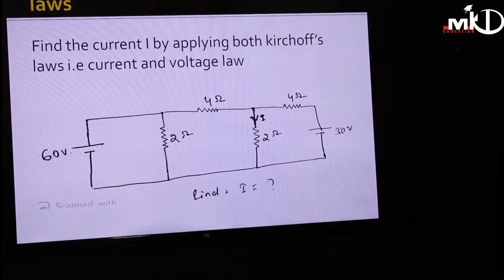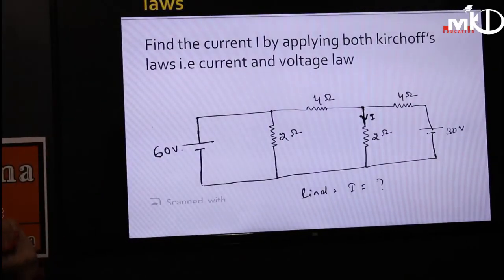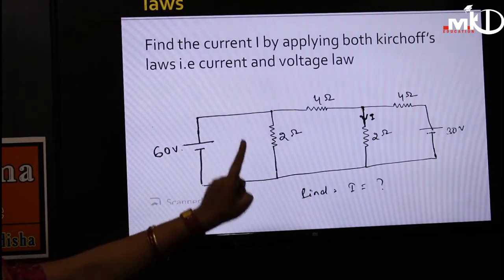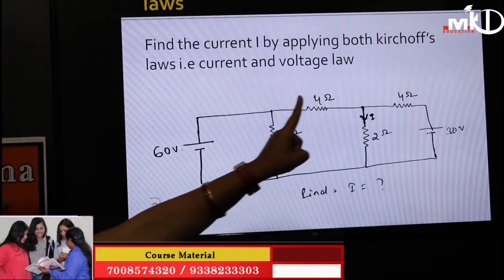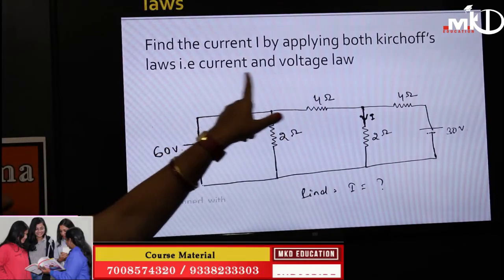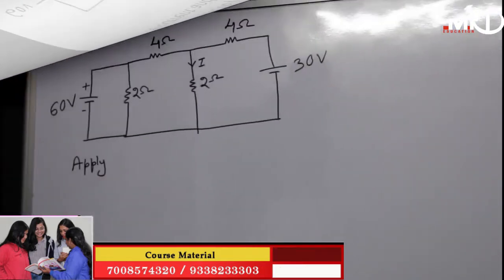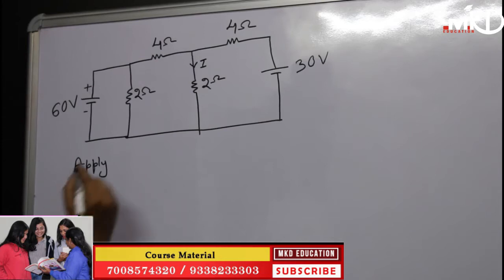Regarding Kirchhoff's law, we will solve some problems here. This is the circuit I have taken, and in this circuit we need to find this current using both Kirchhoff's current law and voltage law, and we will verify. Let's solve this problem using Kirchhoff's voltage law, KVL.